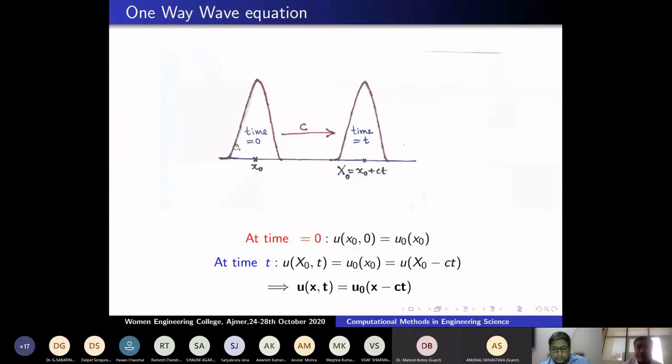So this is called a transport equation. It gets transported from position x naught to x naught plus ct. So it is the simplest equation. How to model it in the form of a partial differential equation?